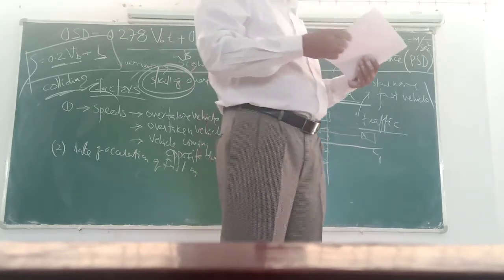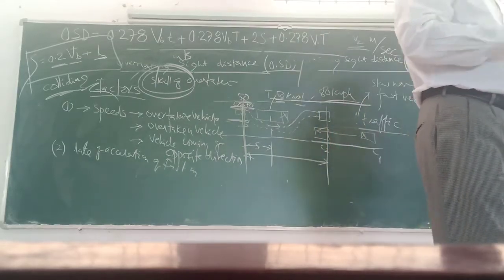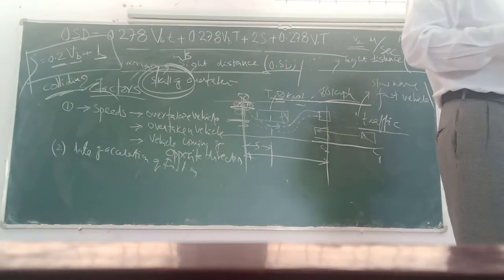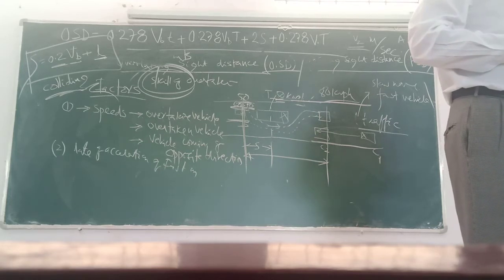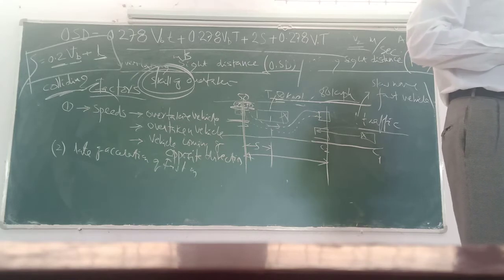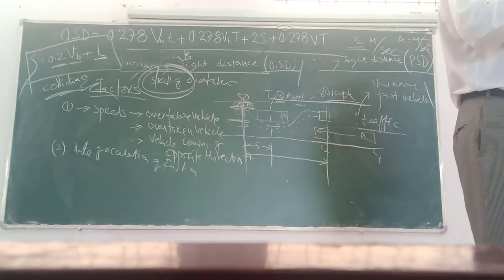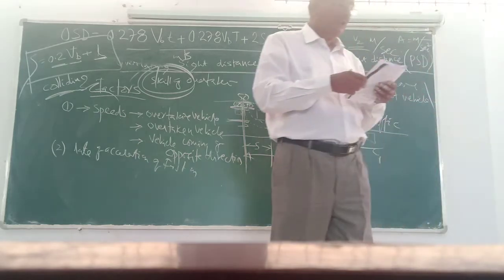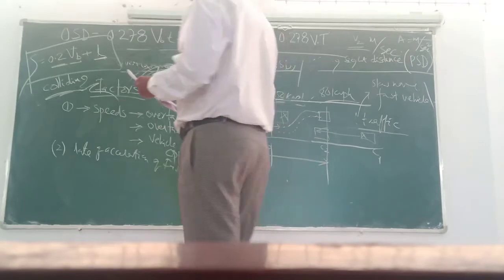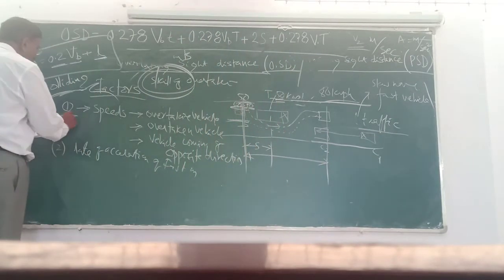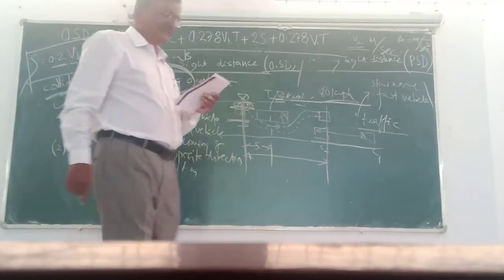Now the factors. Factors on which overtaking sight distance depends. Factor number one: speeds of.